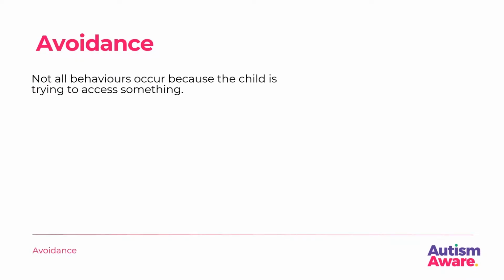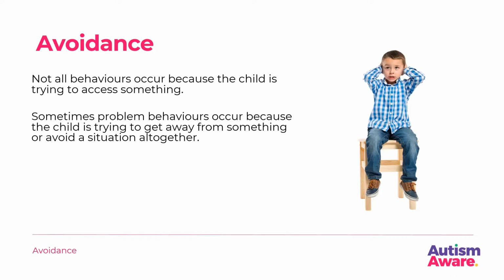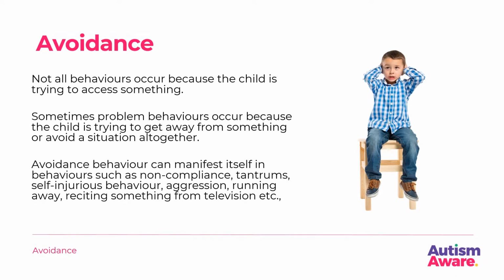Avoidance. Not all behaviours occur because the child is trying to access something. Sometimes problem behaviours occur because the child is trying to get away from something or avoid a situation altogether. Avoidance behaviour can manifest itself in behaviours such as non-compliance, tantrums, self-injurious behaviour, aggression, running away, or even reciting something from television.